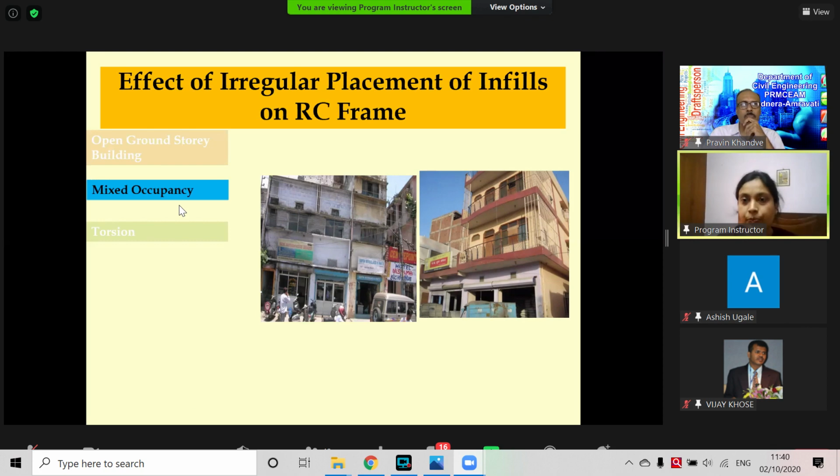The first floor is kept open for shuttering. Only the peripheral walls are there, but in the top floor, we can see it's a completely residential building. So it's mixed occupancy. Sometimes in design, we don't consider all this, and all of a sudden, the user thinks we can convert it into this. And how detrimental it could be, I will show you.